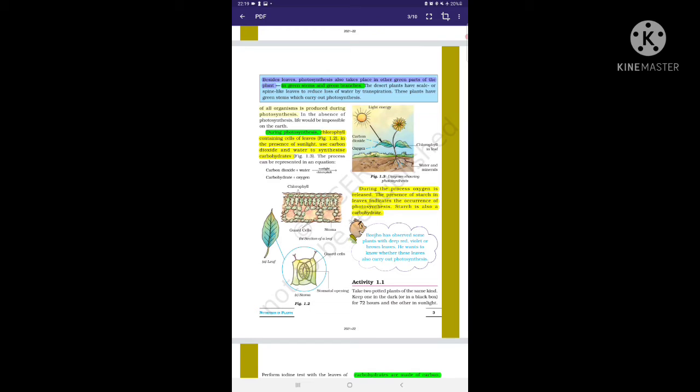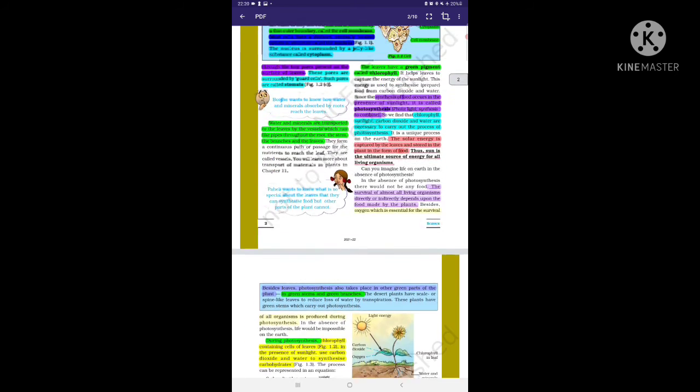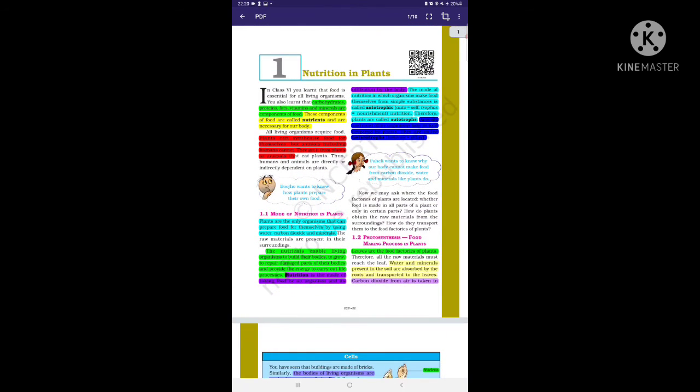Carbon dioxide is also taken in by the leaves, and the chlorophyll is absorbing the sunlight given by the sun. Underground you can see the roots absorbing water and minerals. So by this picture you can understand how plants take in minerals and carbon dioxide.